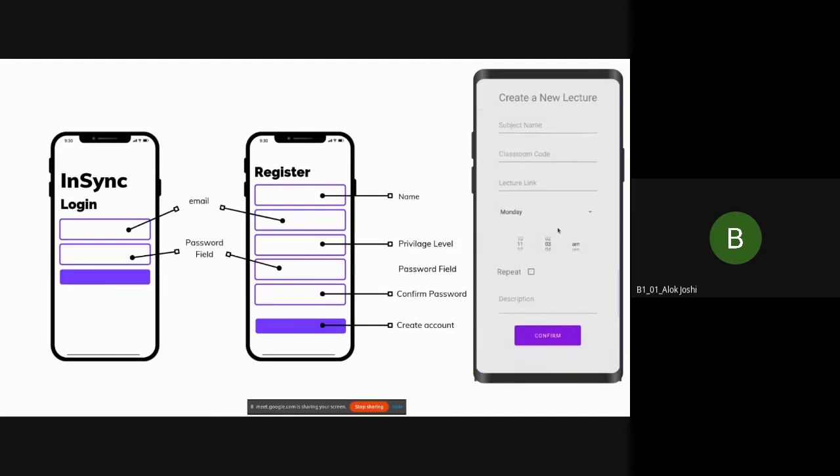I will create a new event, a lecture. Suppose electronics, just an example, electronics, classroom code. The classroom code basically defines for which class this lecture is, like B division, C division. For now we have made a class code SYC. Lecture link: just for now I'll put a dummy link. I don't have anything to paste right now.